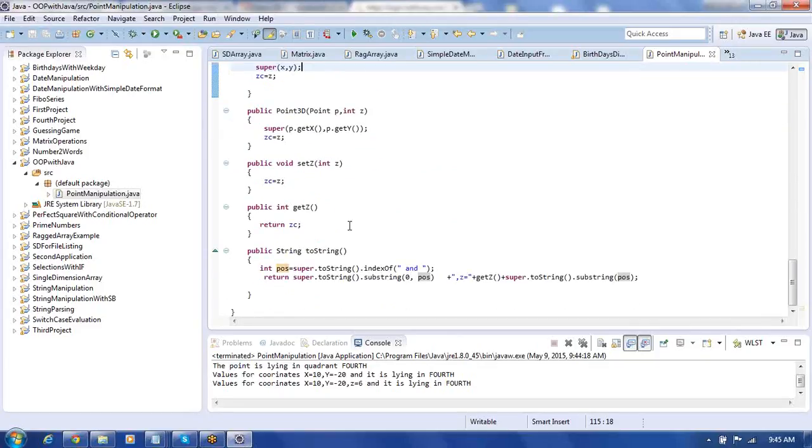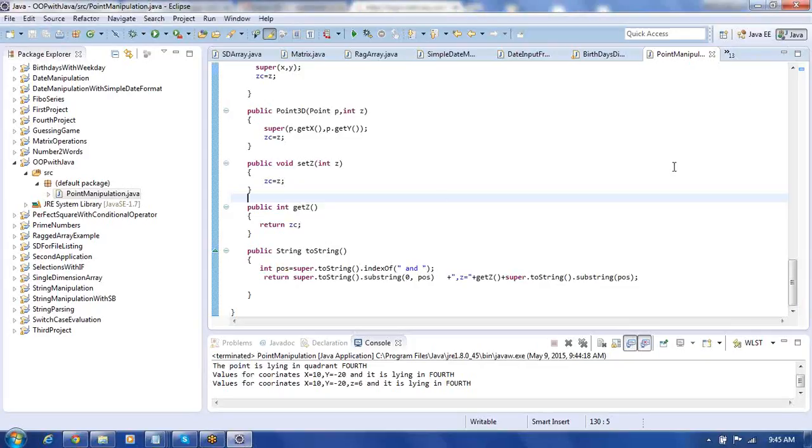Similarly here we have written setZ, getZ, new functionality we added there. Then here toString we overloaded, because in the case of Point it is going to be just x coordinate, y coordinate, but here you require x, y and z coordinates. So existing functionality I have used, with the help of that I could do this. So this is exactly inheritance. From Point to Point3D we got. This feature is called inheritance. The features available with the Point class are available here also.